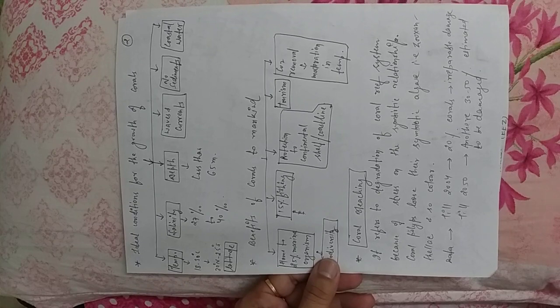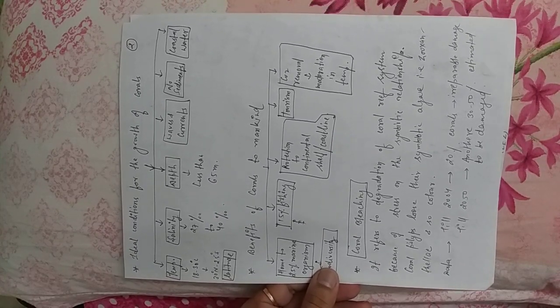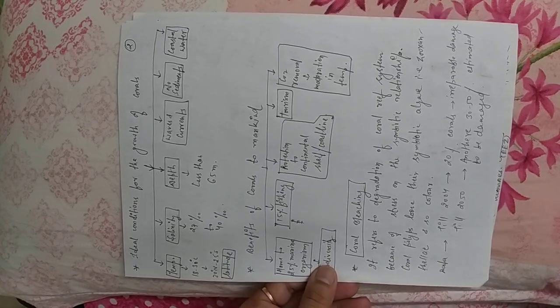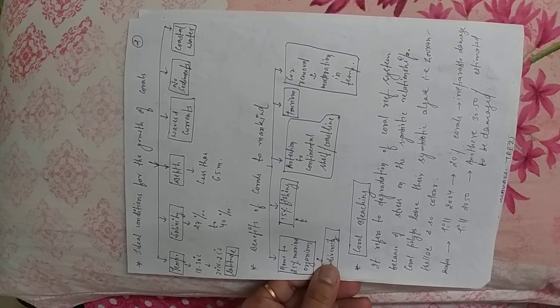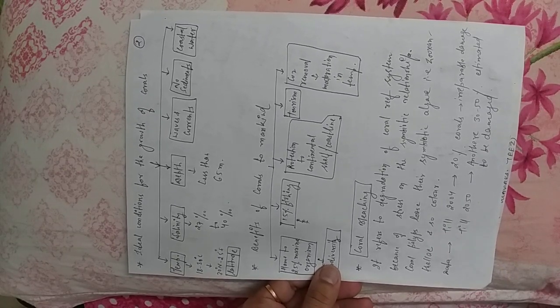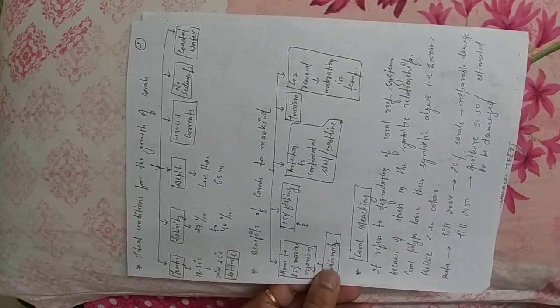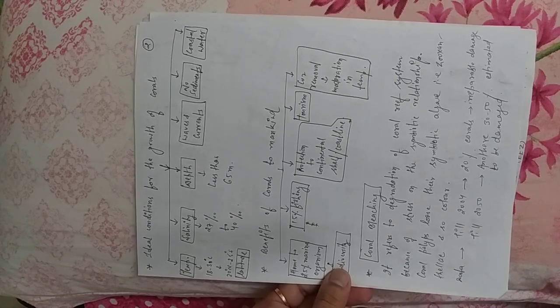Now the water should be saline. The average salinity should be somewhere between 27 to 40 ppt. This is not percentage, rather ppt, parts per thousand. As you all know, the average salinity of ocean water is 35 ppt. So it should be somewhere between 27 to 40 ppt. It means in fresh water or less saline water, coral polyp will not survive.